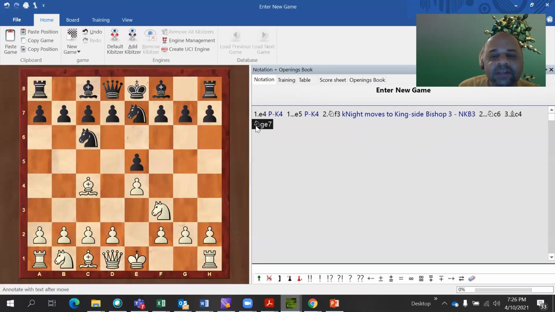Now, if this knight is moving to E7, did you see how it is written in algebraic notation? Knight from G to E7. Why was it not written knight to E7 just like that? Why was it written in algebraic as NGE7? Anyone knows why? Because both knights could have moved to e7.